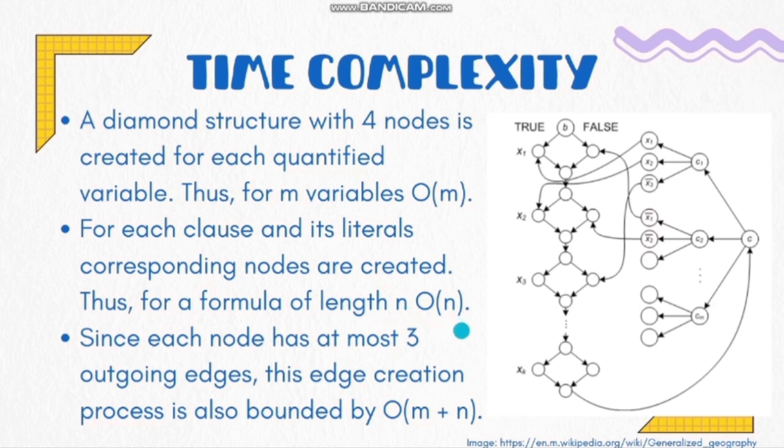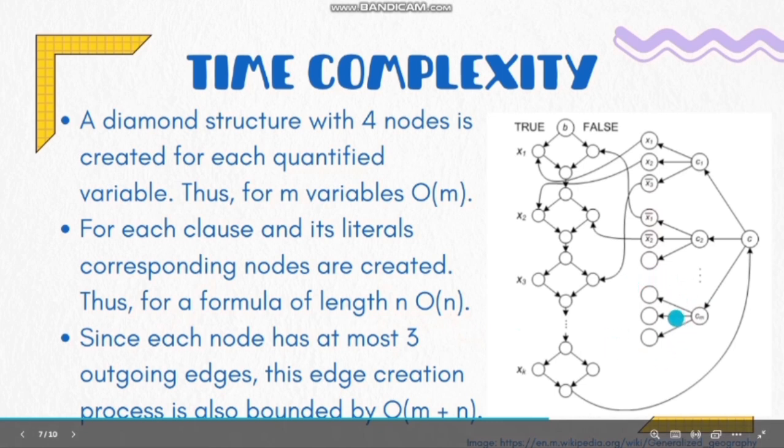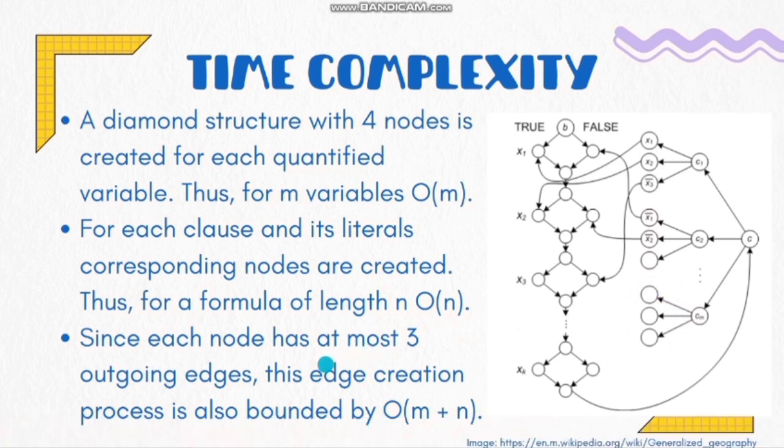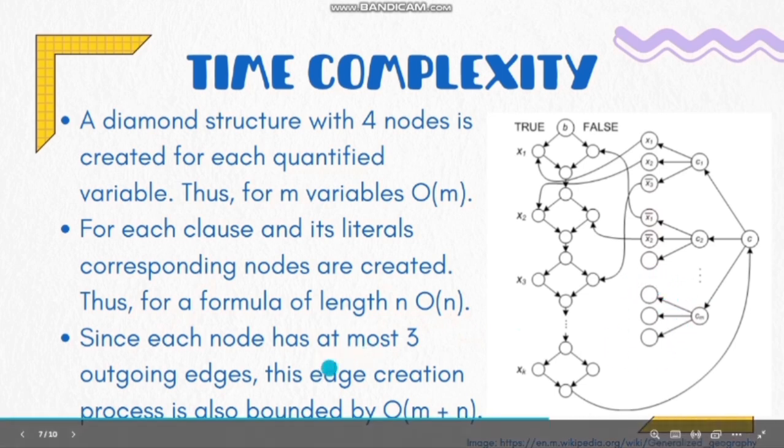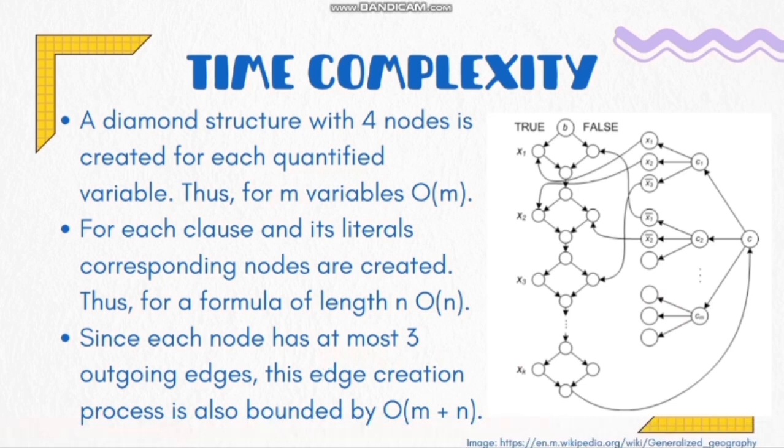And since each node has at most 3 outgoing edges, because this would be in CNF, the edge creation process is also bounded by O of m plus n, where m is the number of variables and n is the length of the formula. Thus, we have shown that the time complexity of the reduction is polynomial. So this is a valid polytime reduction.